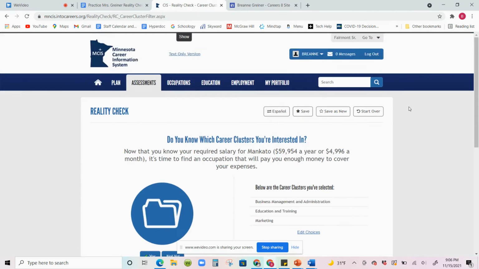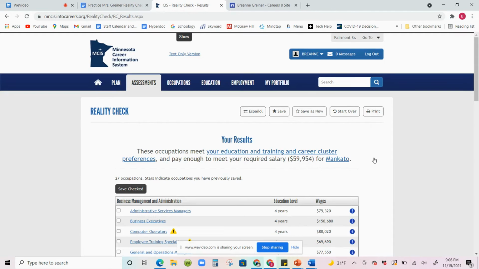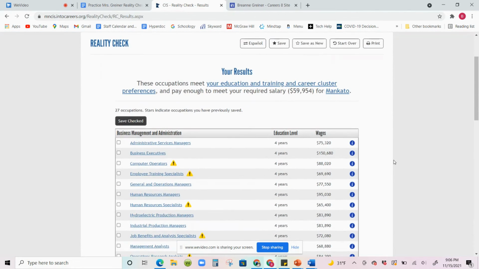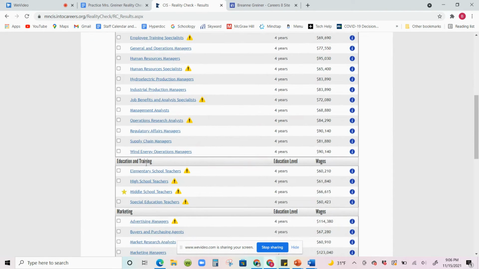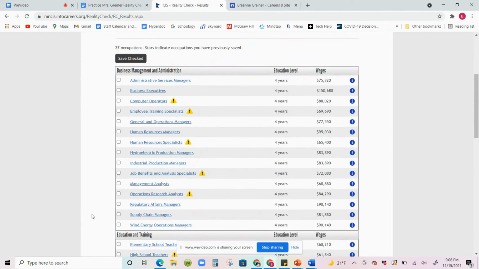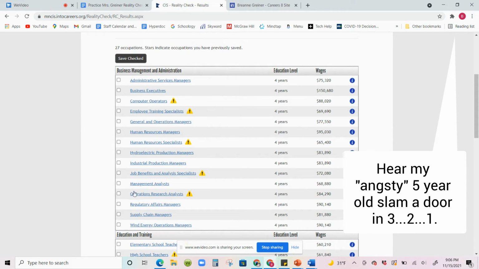All right. Once you do that, you can hit next. And now what you get is all of the occupations that are within your career cluster. So if you look, I have my business management and administration career cluster, and I have the education and training career cluster, and I have the marketing career cluster. And all of these occupations that are shown are ones that have the wages that will meet my minimum requirement on my assessment.